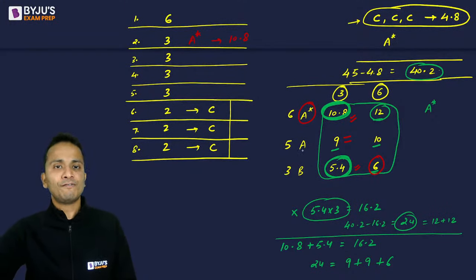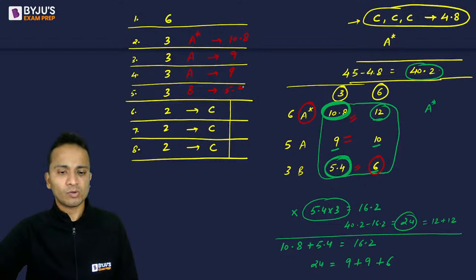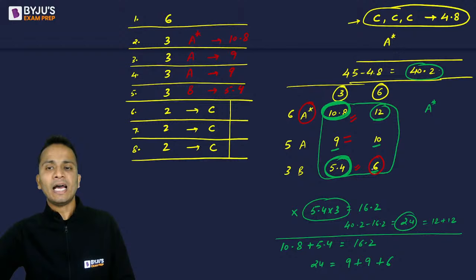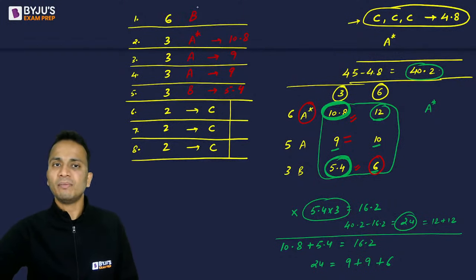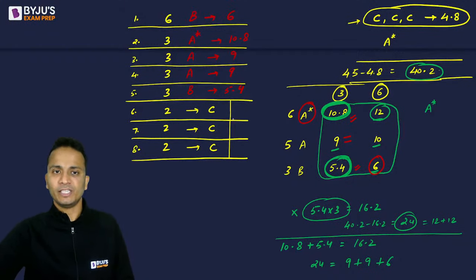Okay. Now for rating A, again I have two projects. So A के लिए two projects हो जाएंगे for which 9 lakhs each will be given. All right. And then for rating B, I will have one project having 3 members for which 5.4 lakhs was given. And I have one project having 6 members. So 6 members का B rating में आ जाएगा for which 6 lakhs of incentive is given.